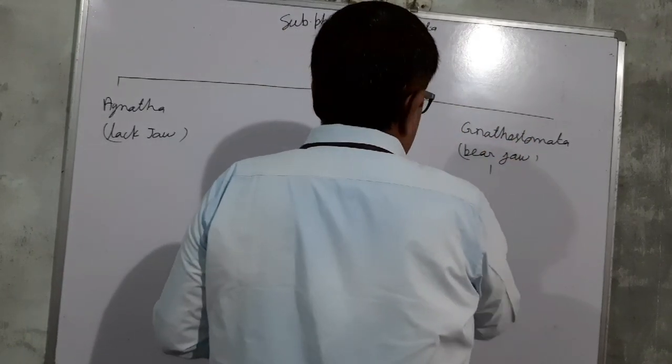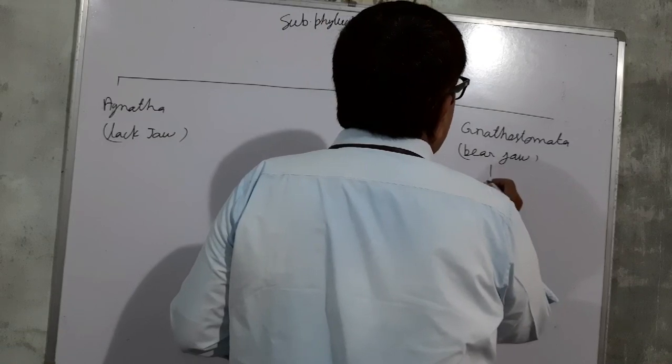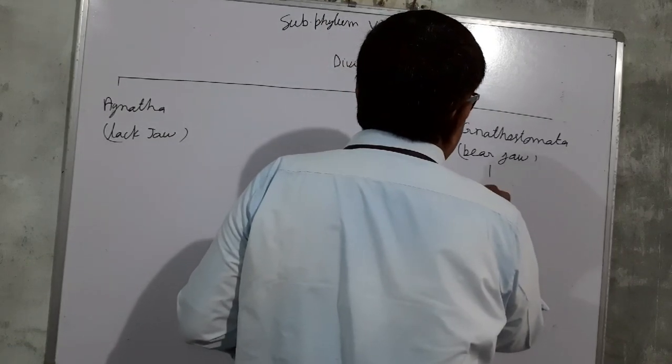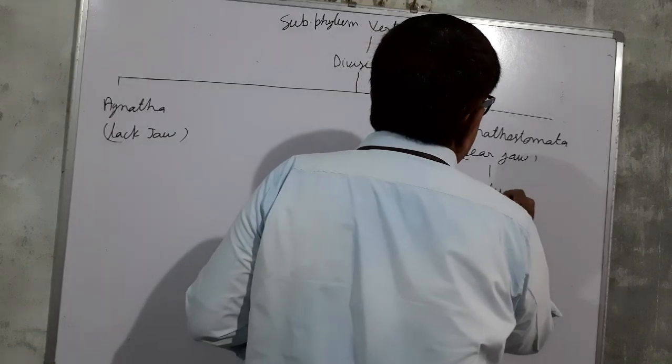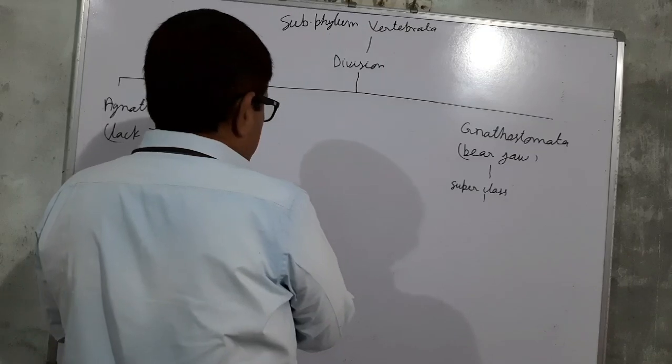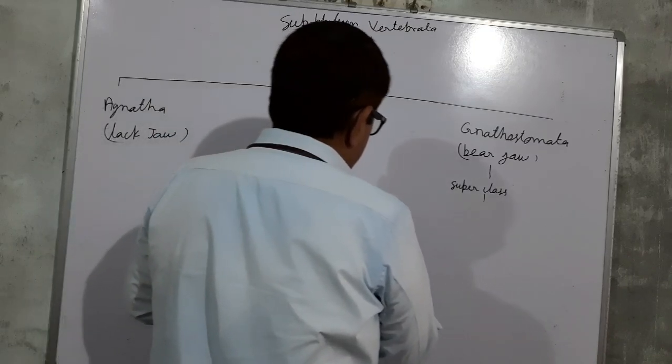And Gnathostomata is divided into two superclasses on the basis of their locomotory organs.